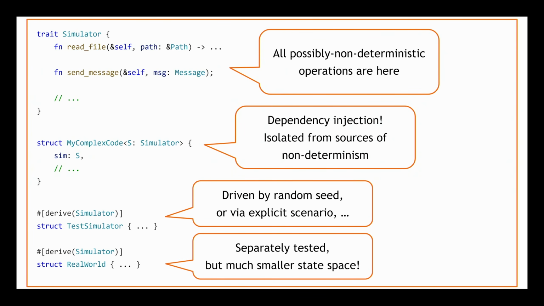And the real-world simulator, since it actually interacts with the real world as a program would expect, it still has some surface area that we have to test. But since we put all of the really complicated logic somewhere else, the surface area here is much smaller and easier. So it's just read from a file or send a packet to the network and not something much, much more complicated than that. So it's a smaller state space. It's easier to test.